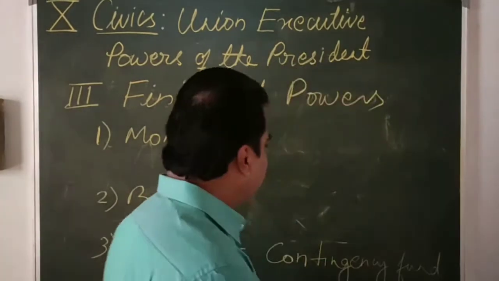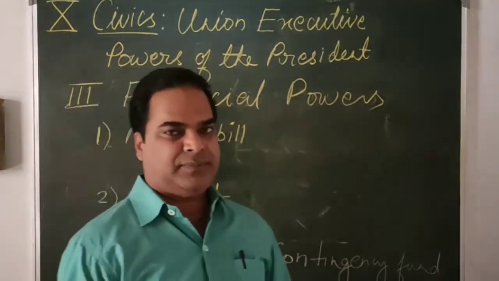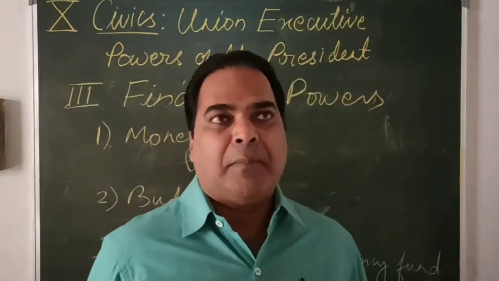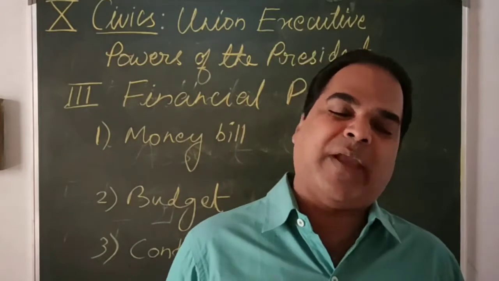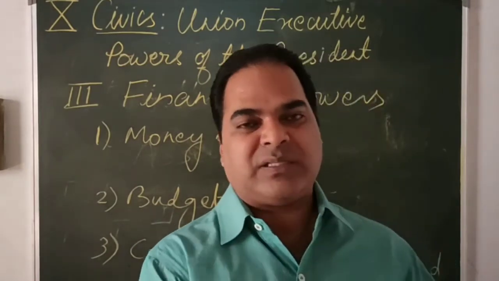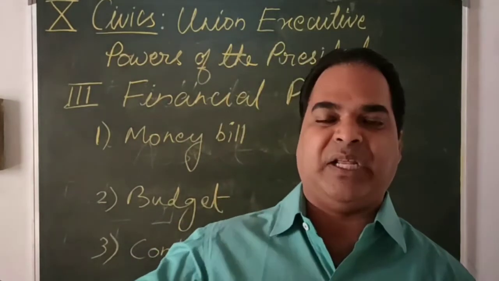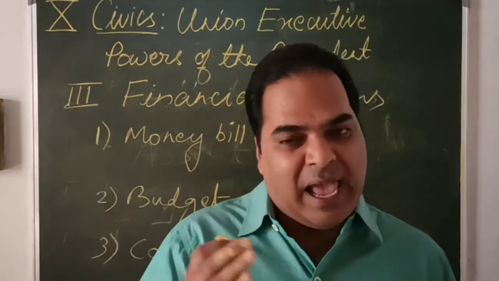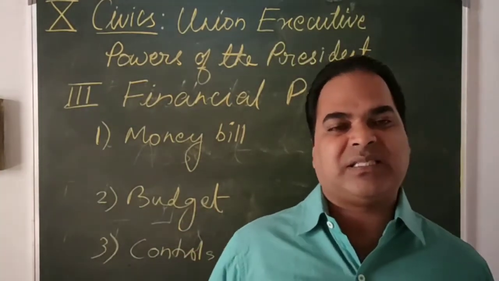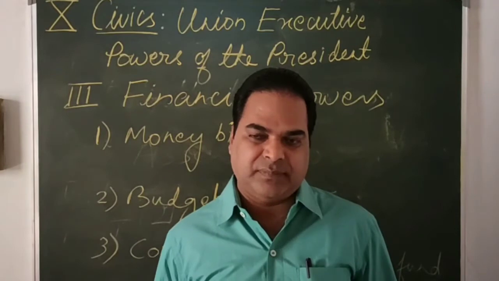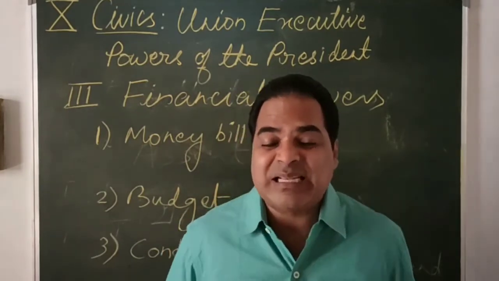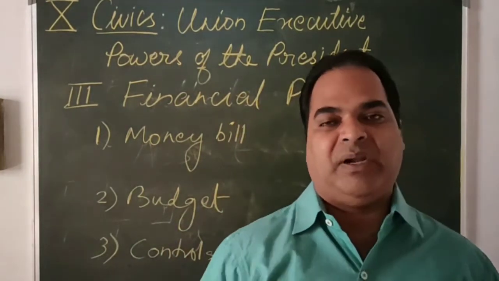Next one we have is budget. What is meant by budget? Budget is the estimate of income and expenditure: how much income and what is the expenditure. This is known as budget. Every financial year starts with the budget session, and the finance minister lays down the budget in the parliament.